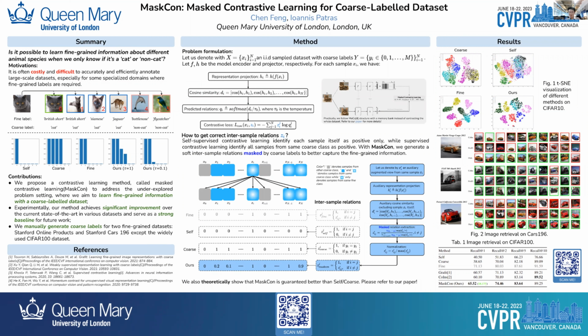In this work, we propose a contrastive learning method to deal with an underexplored weakly supervised problem. That is, we learn with a coarse-labelled dataset in order to address a fine labeling problem. By contrast to self-supervised contrastive learning relying on instance discrimination tasks, and supervised contrastive learning relying on only coarse labels, we propose soft labels based on intersample relations, which are further masked by the coarse labels. We demonstrate that our method can obtain as special cases many existing state-of-the-art works and that it provides a tighter bound on the generalization error. Experimentally, our method achieves significant improvement over the current state-of-the-art in various datasets.